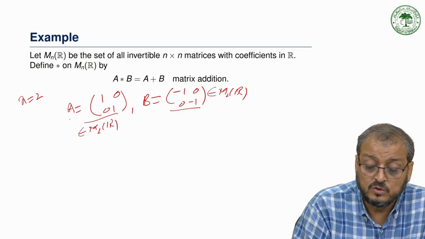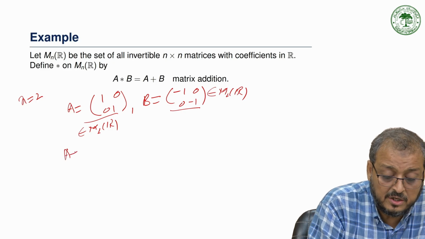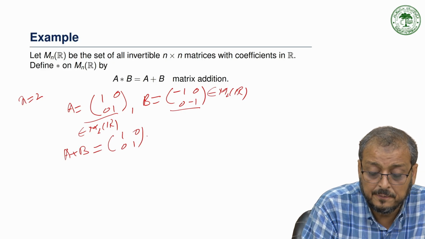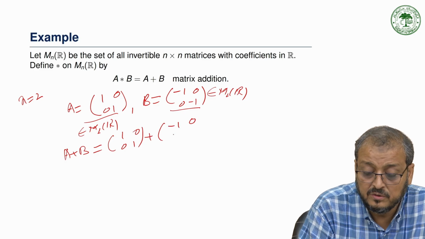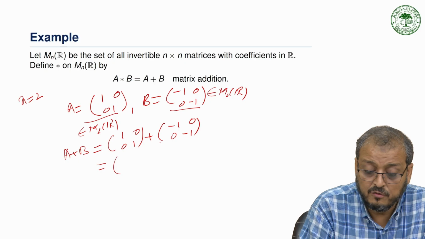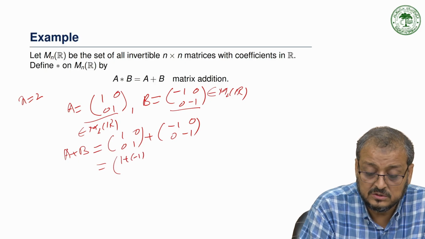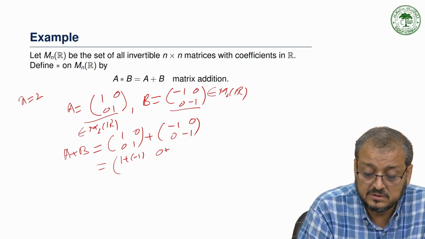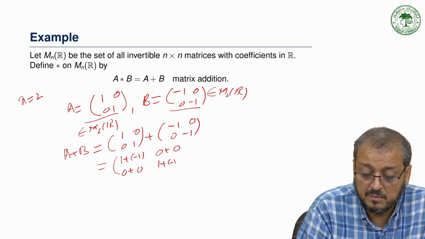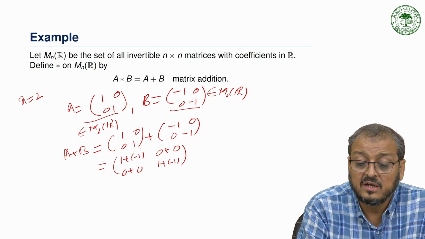Now we take A plus B, which is 1 0 0 1 plus minus 1 0 0 minus 1. We know that 1 plus minus 1 is 0, 0 plus 0 is 0, because these are real numbers.